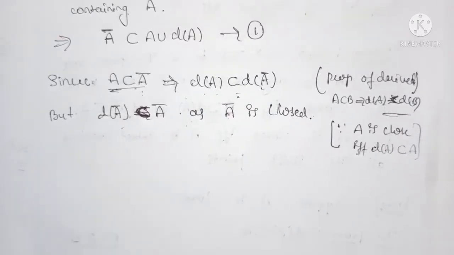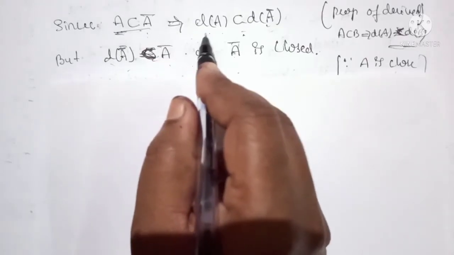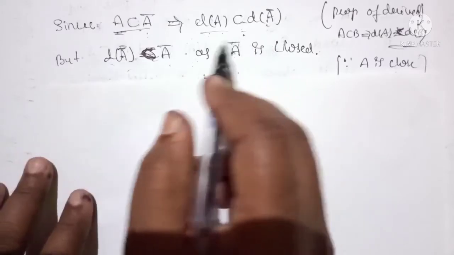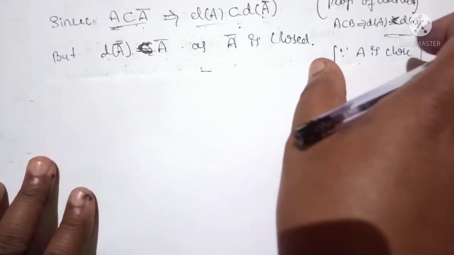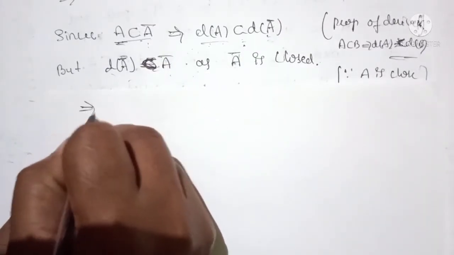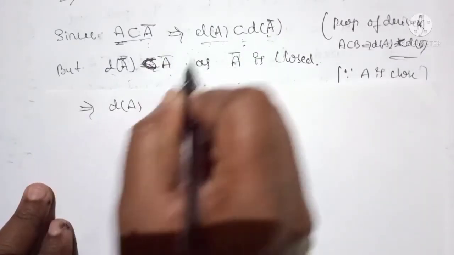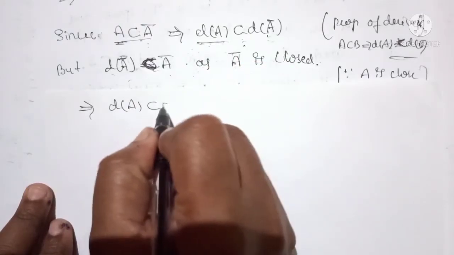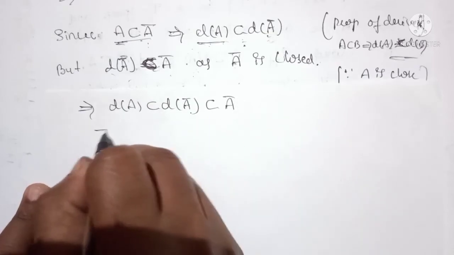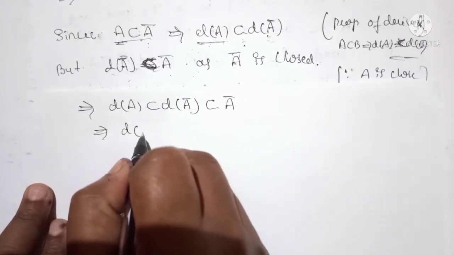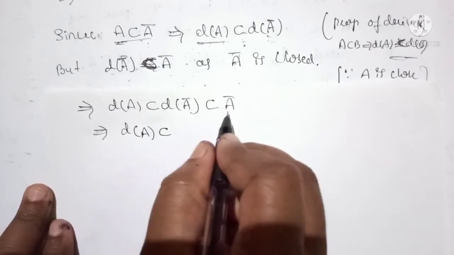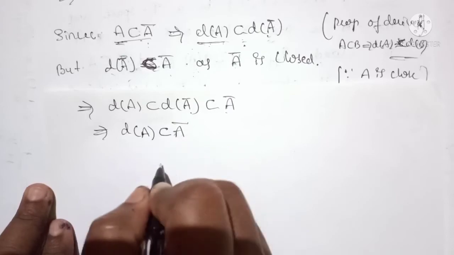Since D of A is a subset of D of A closure, which is a subset of A closure, it implies that derived set of A is a subset of A closure.